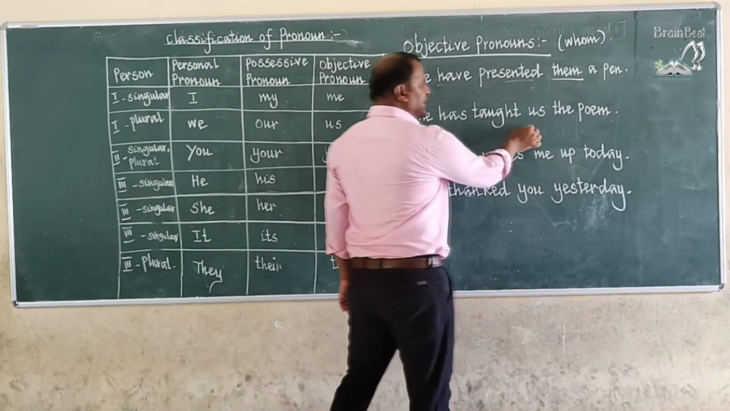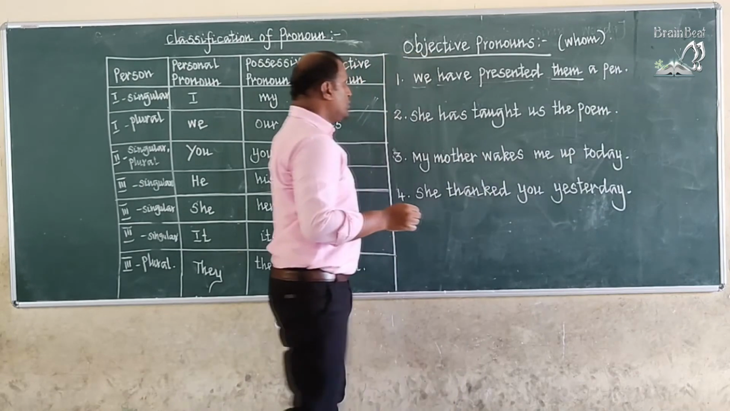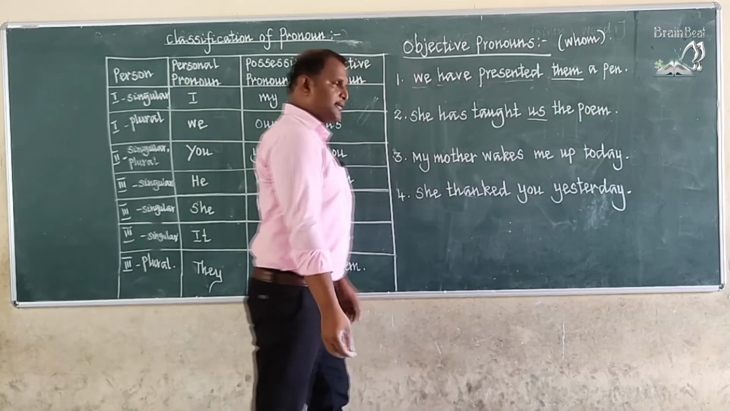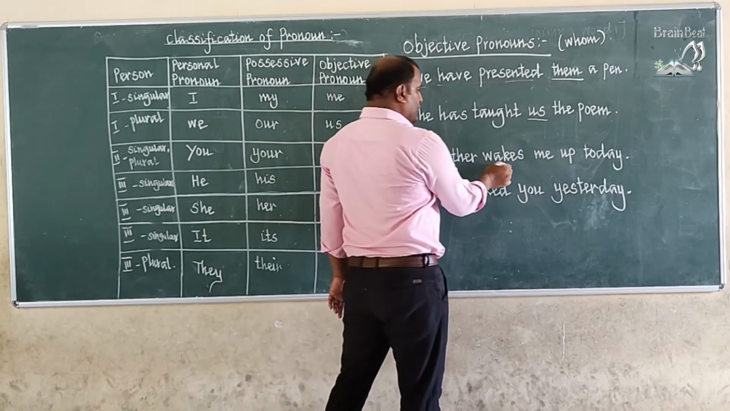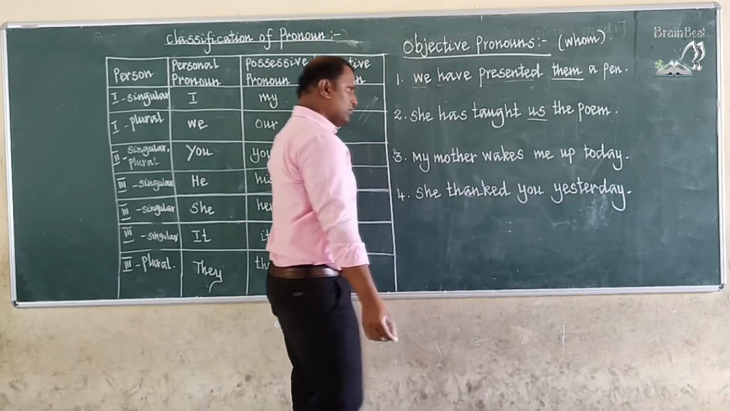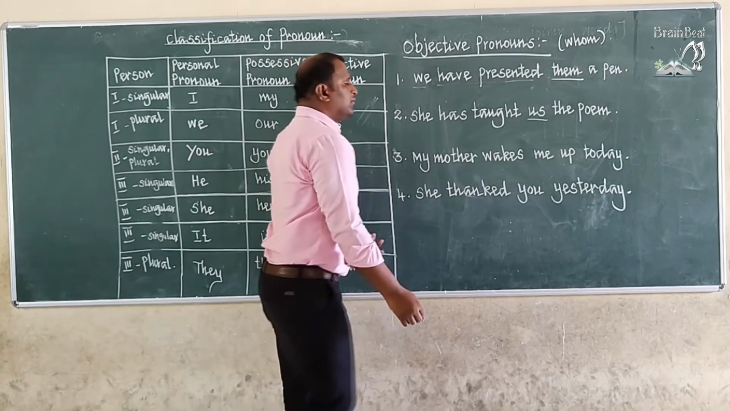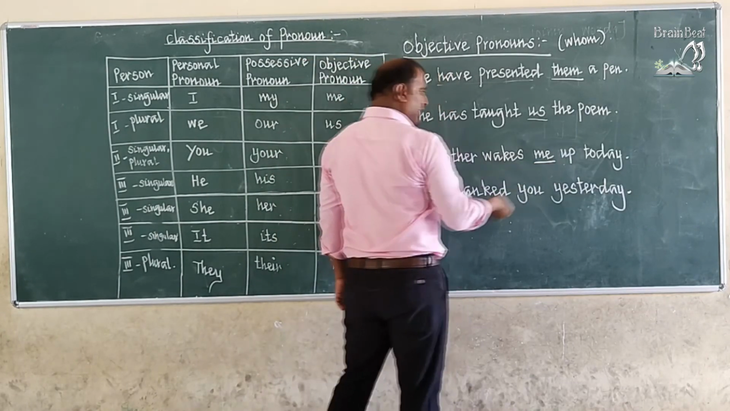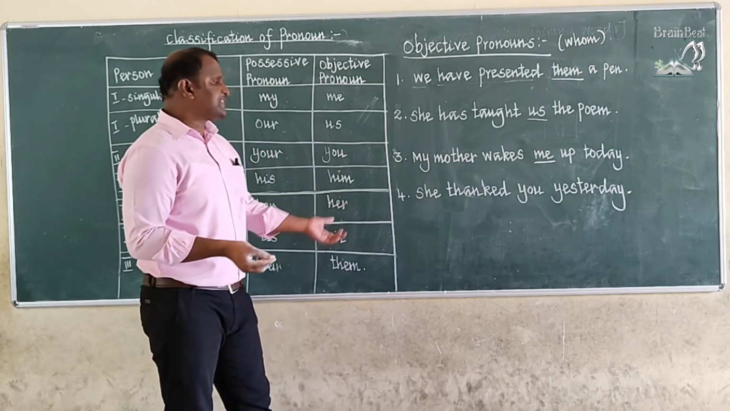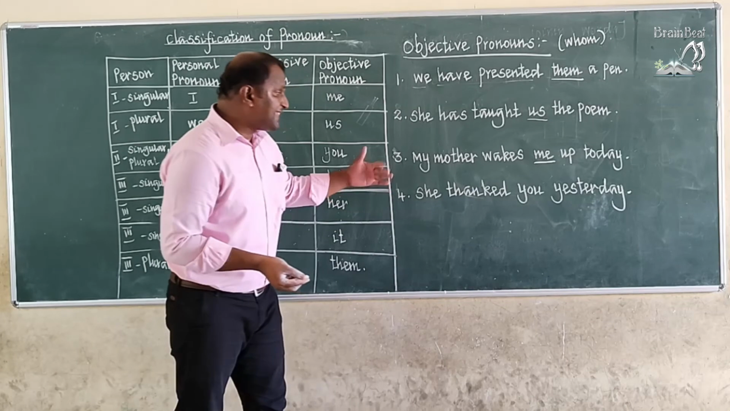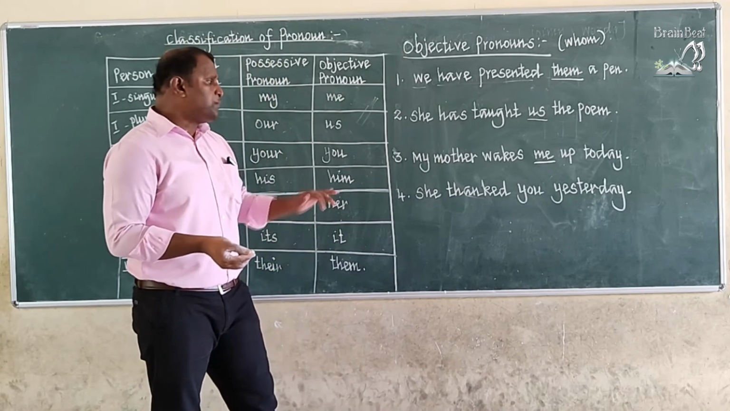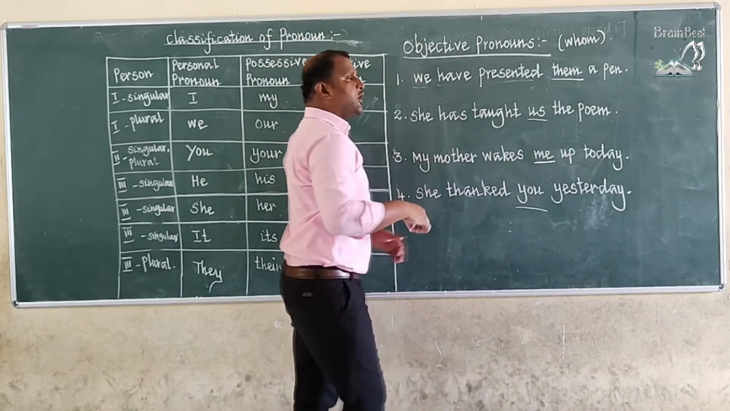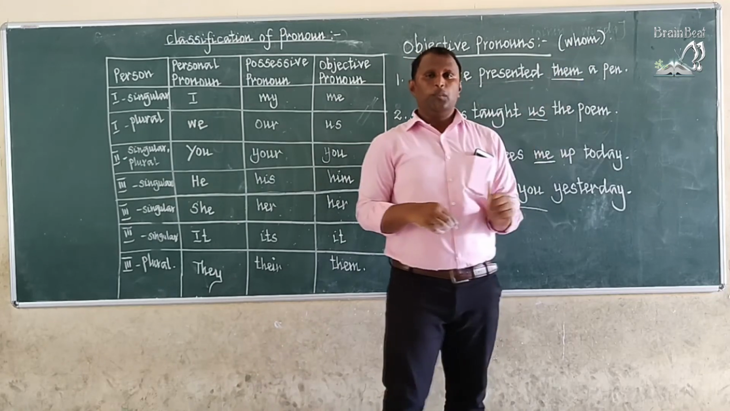She has taught us the poem. Whom has she taught the poem? Us. Okay, my mother wakes me up today. Whom does my mother wake up today? Me. My mother wakes me up today. And next example, children. She thanked you yesterday. Whom did she thank yesterday? You. These underlined words are answering the question whom.